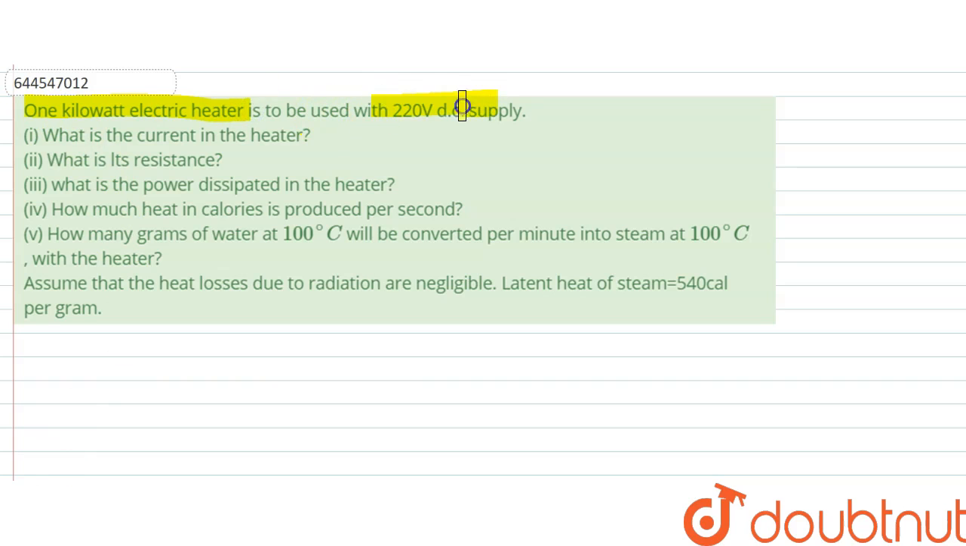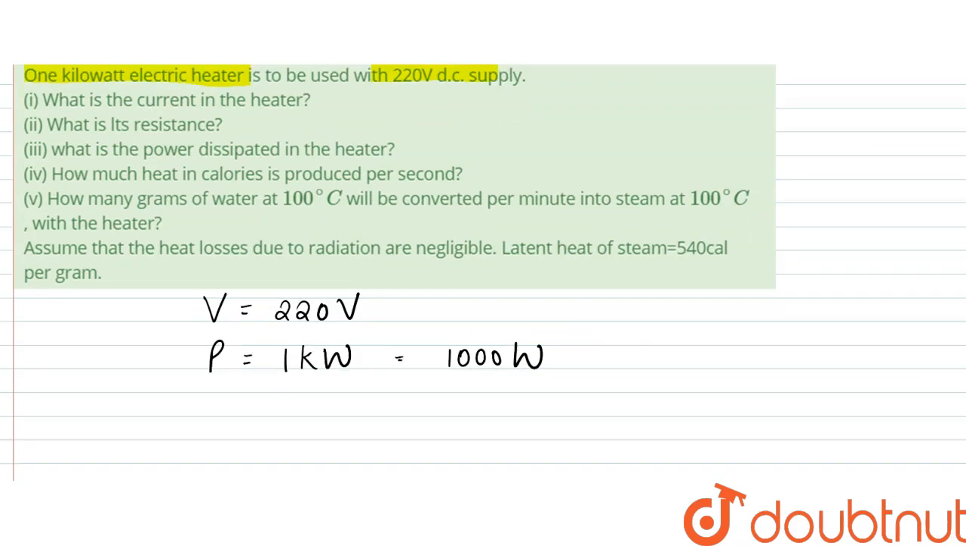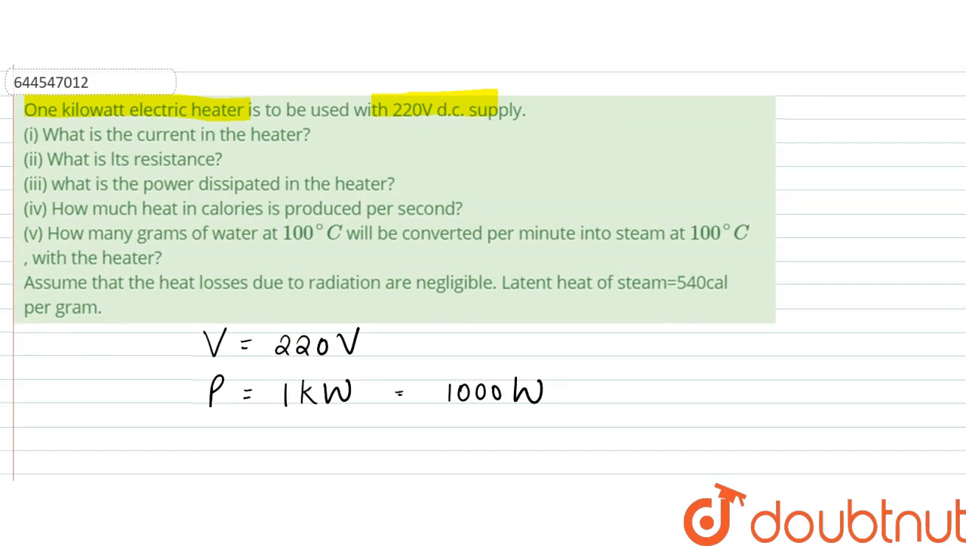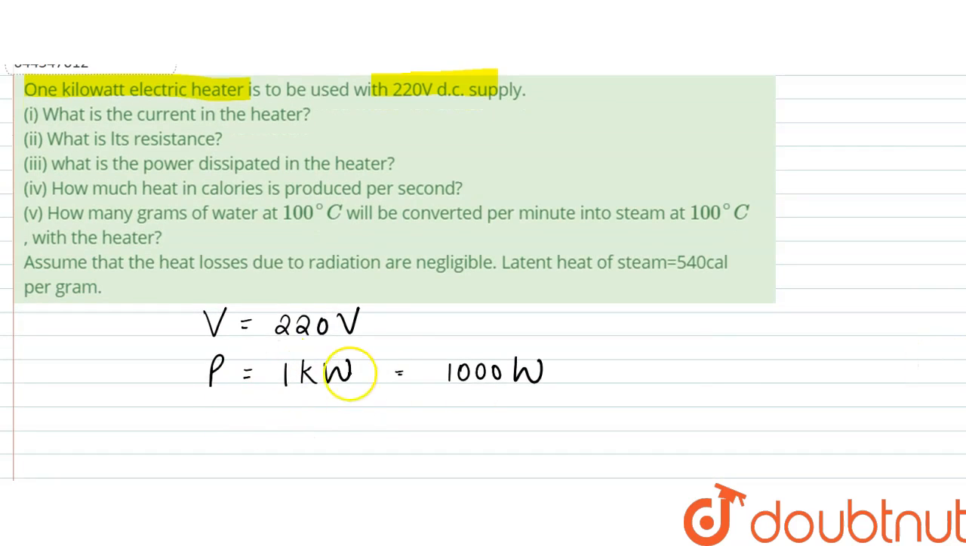We are given a question which says a 1 kilowatt electrical heater is to be used with a 220 volt DC supply. So we have the supply equal to 220 volt, and the power dissipated here is 1 kilowatt. 1 kilowatt can be written as 1000 watt, right? And this is the power of the electric heater, not the power dissipated.